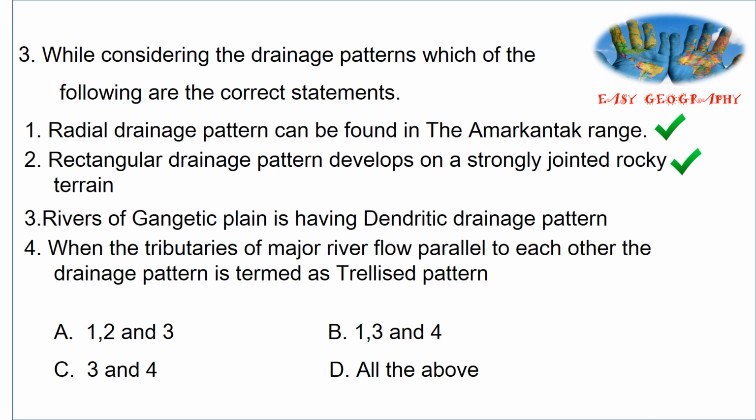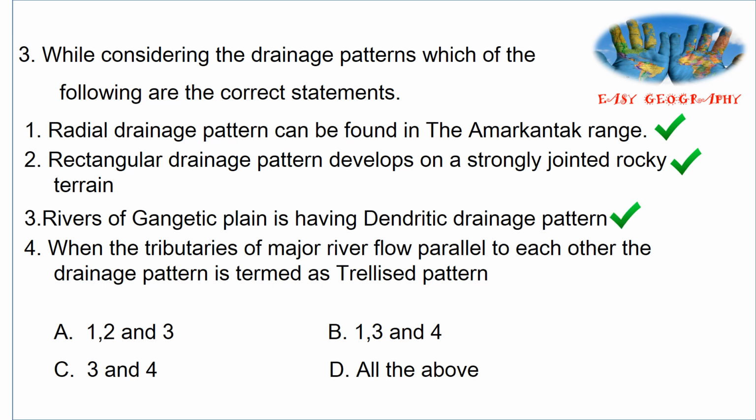First one is a correct statement. Radial drainage pattern means it is found in a hilly area, flowing in all directions. In India, radial drainage pattern is found in the Amarkantak range. Then the rectangular drainage pattern develops on a strongly jointed rocky terrain. Rectangular pattern is found in rocky terrain regions.